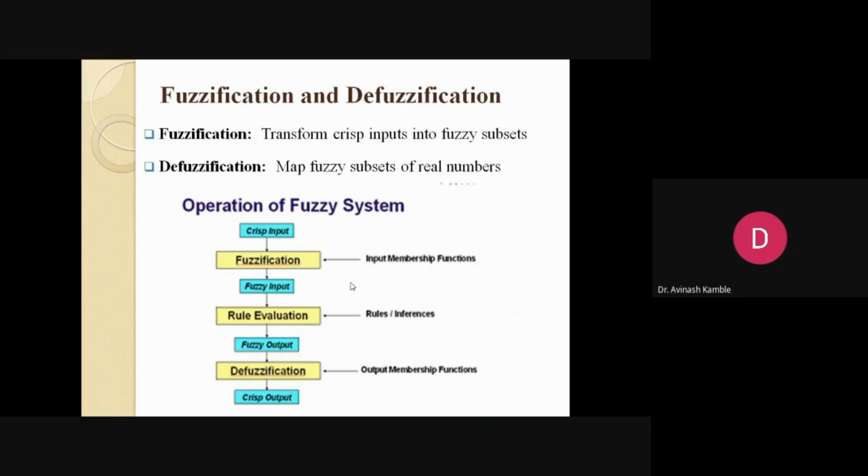Now, fuzzification and defuzzification. Fuzzification is transforming information from crisp into fuzzy, and defuzzification is getting back from fuzzy to crisp. In simple words, it is like the Laplace transform we have all started. We have a function, we apply Laplace, and we get a function which disappears in t, and we get s. Again, by using the inverse Laplace transform, we get back to the original things.